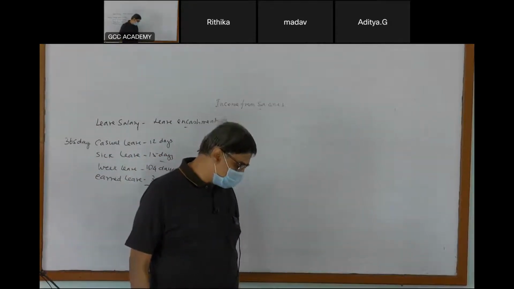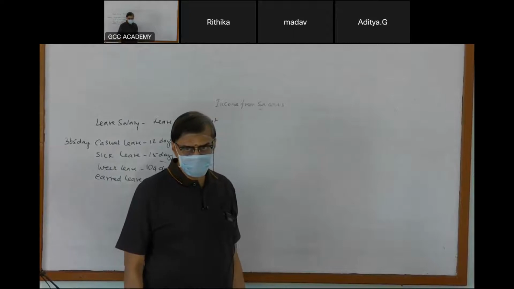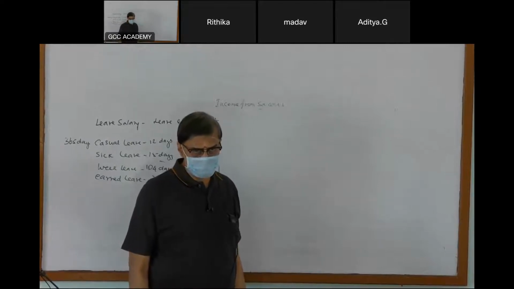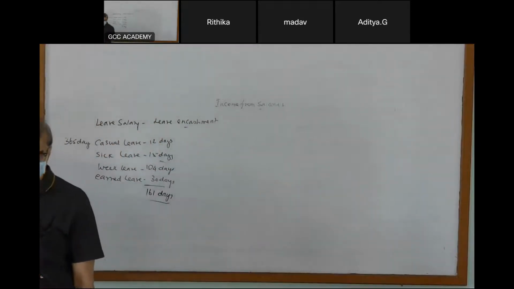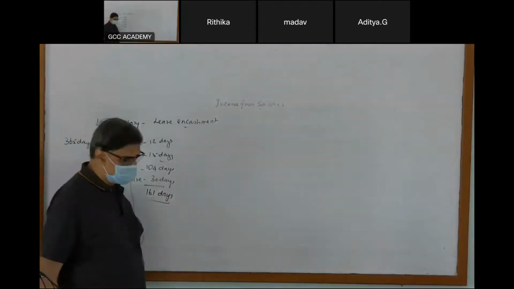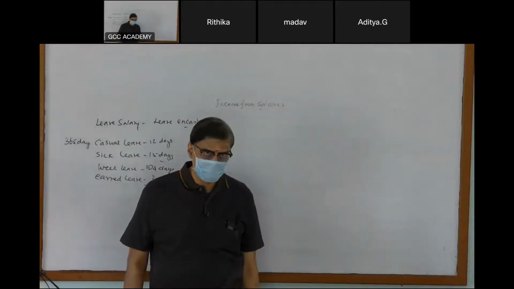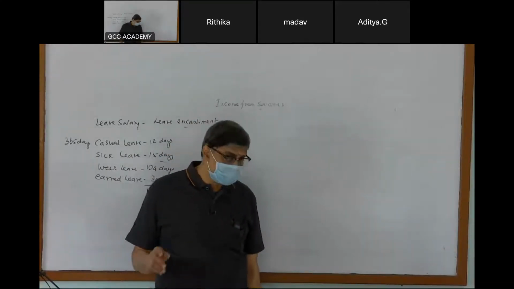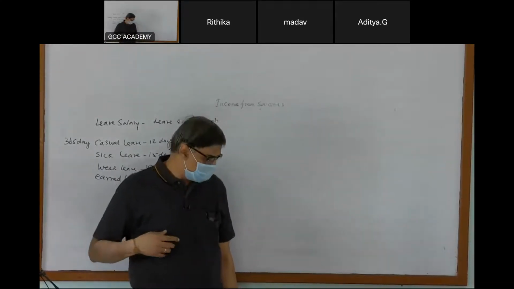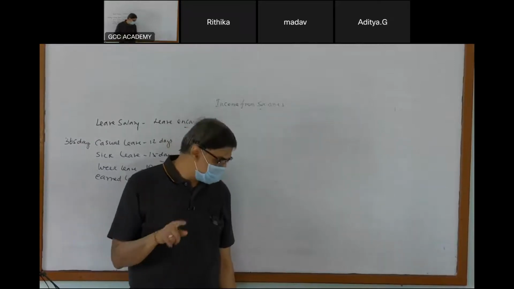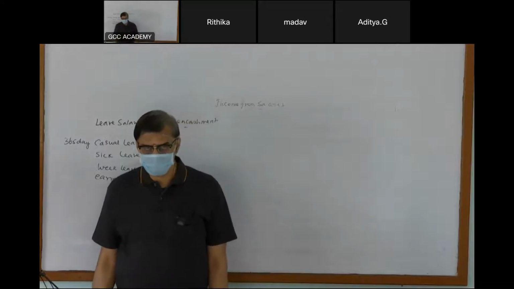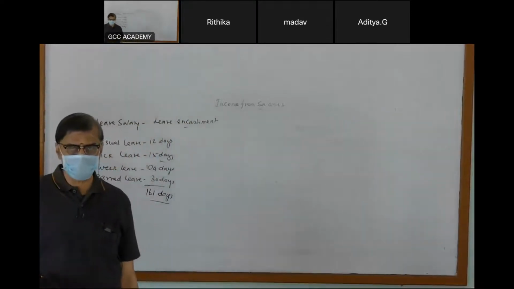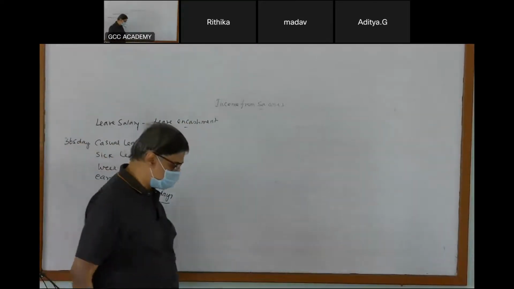Third, amount specified by government, 3 lakhs. That is the maximum amount exempted. This is not for government employees; this is for non-government or private sector employees.